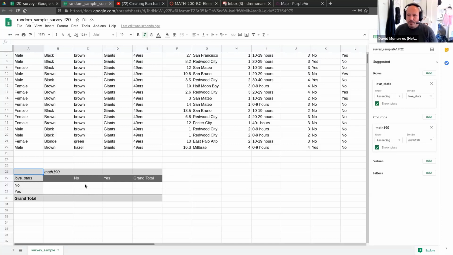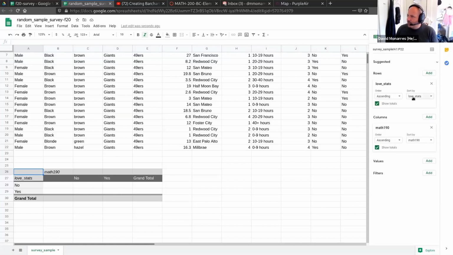Here we're going to place all the people who did not take Math 190 and still don't like stats. We're going to take people who did not take Math 190 and do love stats. We're going to take the people who did take Math 190 and don't love stats. And the same thing down here with taking Math 190 and loving stats. So that's setting up this table.